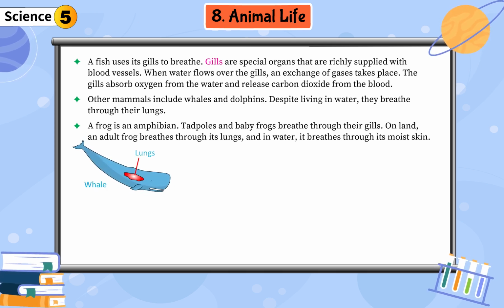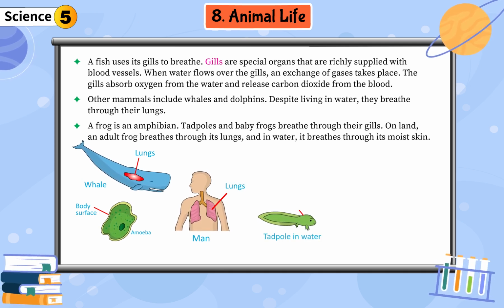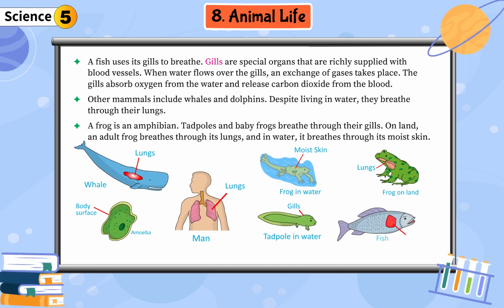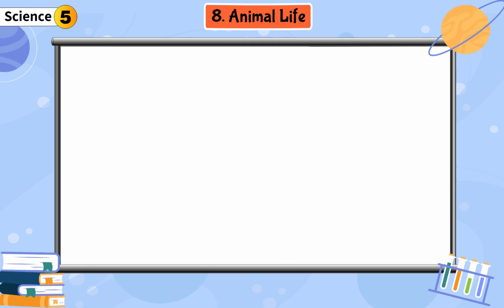Whale. Lungs. Amoeba. Body surface. Man. Lungs. Tadpole in water. Gills. Frog in water. Moist skin. Frog on land. Lungs. Fish. Gills. Different animals have different organs for breathing.